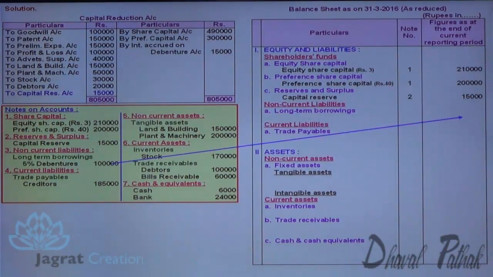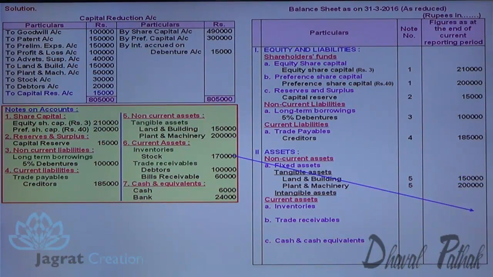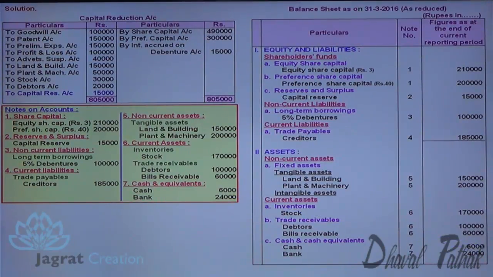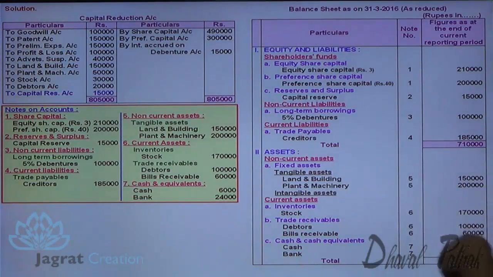Long-term borrowings will have debentures. Trade payables will have creditors. Non-current assets, tangible assets, land and building and plant and machinery. Inventories, stock will be there. Debtors and bills receivable in trade receivables, cash and bank. Total of equity and liability, total of assets. This total should agree. This is how the balance sheet is prepared.